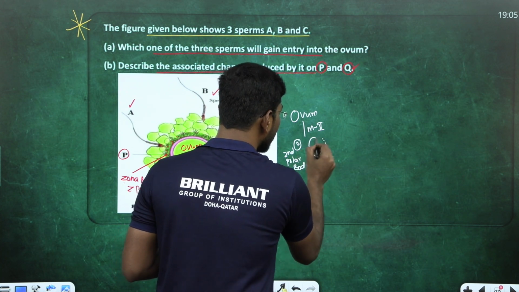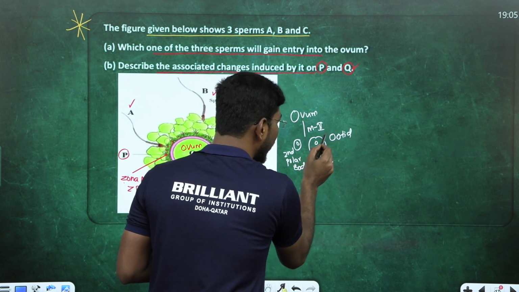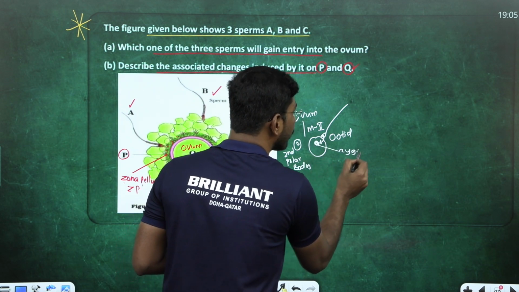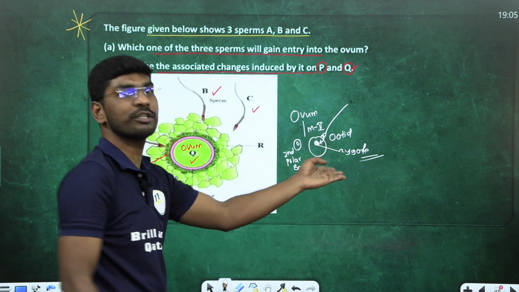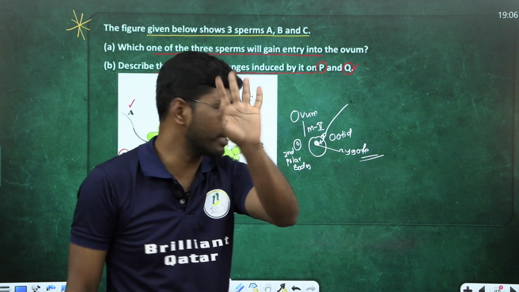The second one, the biggest one, is called ootid. With this ootid, the sperm's haploid nucleus comes in contact, and diploid zygote formation takes place. This process is called fertilization. Understand? Very good. Next question.